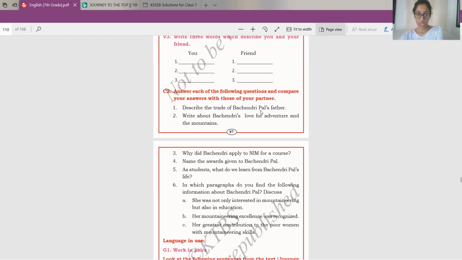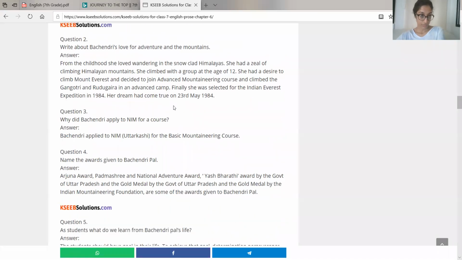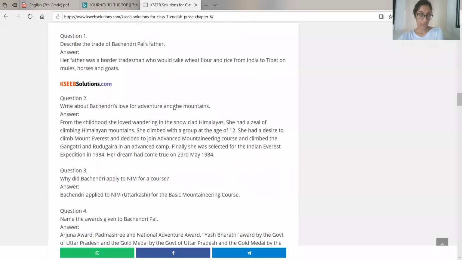Describe the trade of Bachendri Pal's father. The answer is her father was a border tradesman who would take wheat flour and rice from India to Tibet on mules, horses, and goats. So this answer was there when we read in the lesson. So write down this answer as the answer for this question.